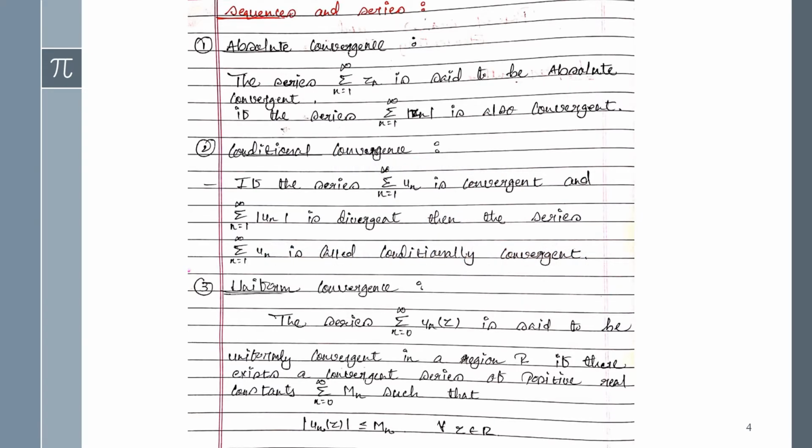First of all, starting with the basic formulas and basic definitions of power series. Here it's written sequence and series, and from that I have written absolute convergence. You have to remember its definition. The series summation n equals 1 to infinity Zn is said to be absolutely convergent if the series summation n equals 1 to infinity mod Zn is also convergent.